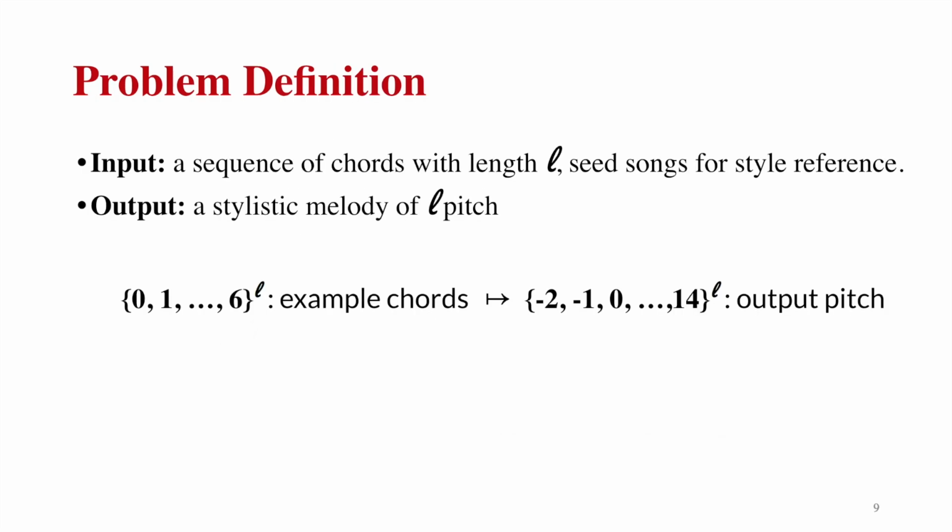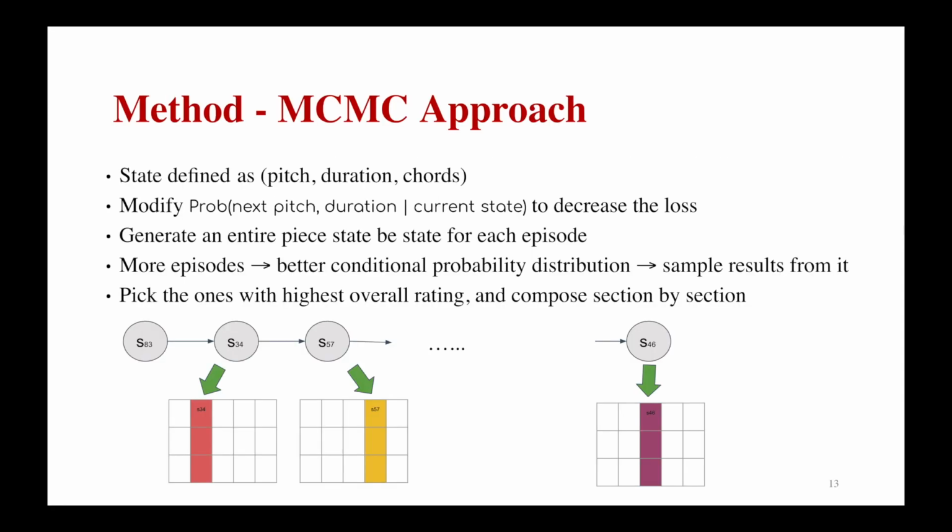Using the previously mentioned notation, our music generation problem given chord progression is expressed as follows. Our state in MCMC is a tuple containing the pitch, the duration of this pitch, and the corresponding chords. We maintain a table of conditional probability distribution of selecting the next pitch and its duration for each state, and modify it to decrease the loss. For each episode, we can thus sample an entire piece of music state by state based on it if we have seen the state. Otherwise, we use the default uniform distribution. After many episodes, our resulting conditional distribution should become better, and we generate the result pieces by sampling from it.